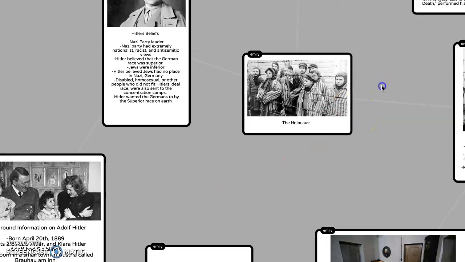Little background on Mr. Adolf Hitler. He was born April 20th, 1889. He had 5 siblings. He was born in a small town in Austria called Braunau am Inn, and he was also a German war soldier in World War I.